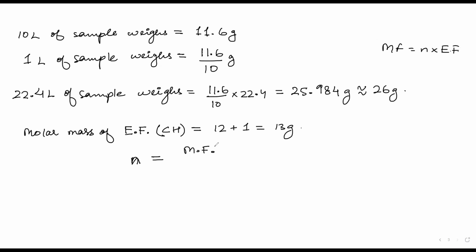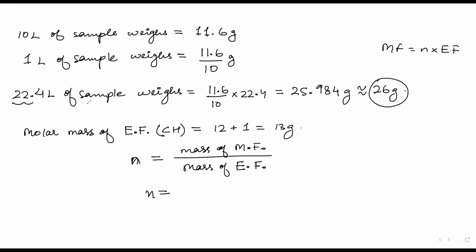That is the molecular formula. N is the mass of the molecular formula divided by the mass of the empirical formula. So N will be equal to the mass of the molecular formula, which is how much? The molecular formula mass is 26 grams, because this sample is exactly the molecule. If the sample is the molecule, this will be 26 grams. And the mass of the empirical formula is how much? 13 grams. So N is equal to 2.